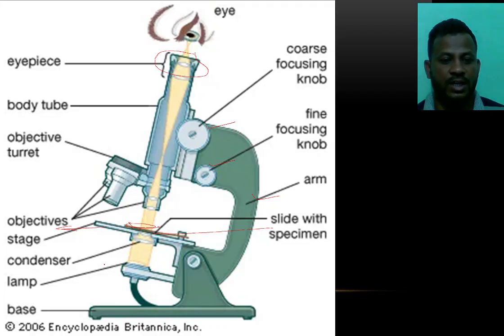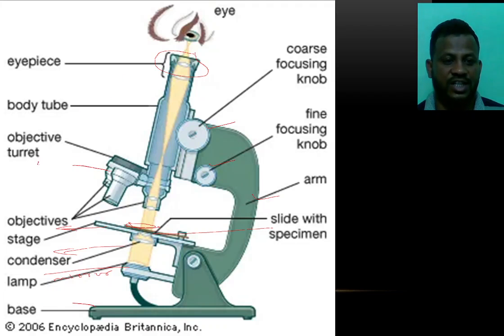This is the condenser, where the light is passed through, and we can adjust the passing of light. And this is the lamp, where we use the mirrors. This is the base, and this is the revolving nosepiece with the objective lenses.